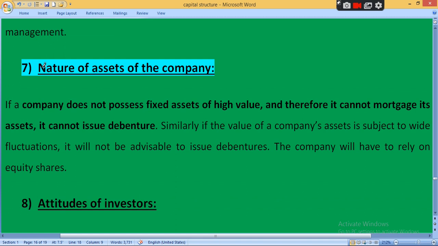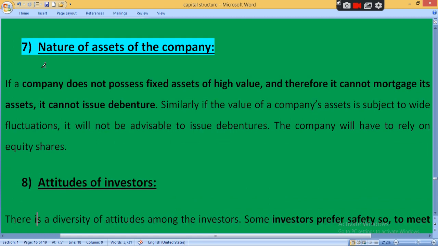In short, if your company has fixed assets, then you can issue debentures, because in debentures you need to give mortgage, security. Why? Because it will be considered a borrowed fund. So if your company has no fixed asset, then you cannot provide mortgage or security charge on assets, so you cannot issue debentures. If you have assets, then you can issue debentures. But if your company has no fixed asset, then you cannot provide security or mortgage. So you have to depend on equities.